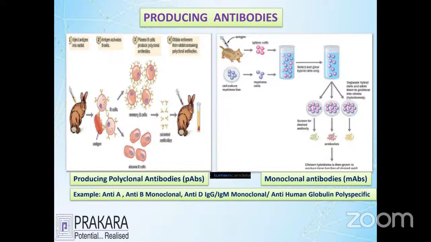So when you look at your blood group reagents, A reagent, B reagent, they always mention that it is called monoclonal antibody. That means they are prepared by myeloma cell culturing. Let's see the picture here.